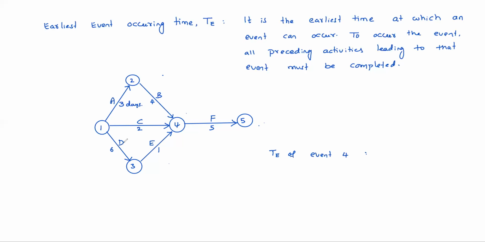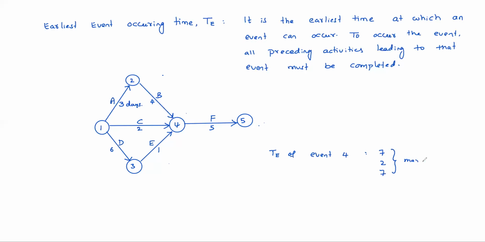So to complete A and B activities, how many days are required? 7 days are required. That is one arrow leading towards event 4: the B activity arrow. So to complete that one, 7 days are required. Activity C is also leading, so for that 2 days are required. Activity E is also leading, so for that 6 plus 1, again 7 days are required. So 7, 2, 7. Out of this we should take the maximum.